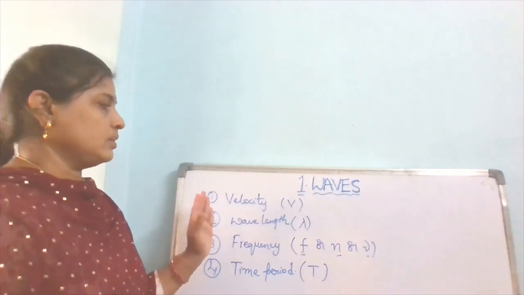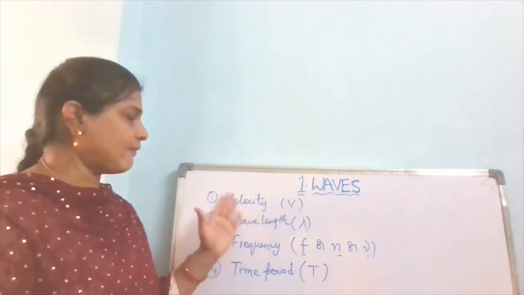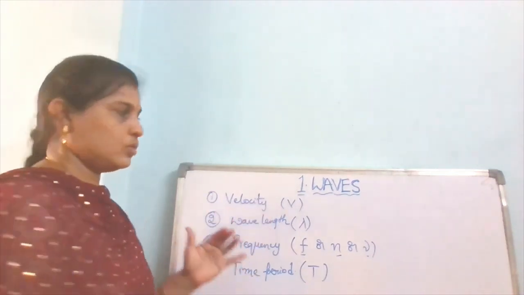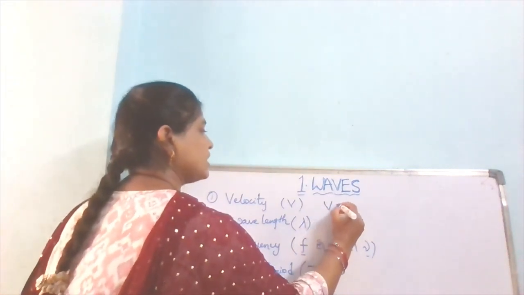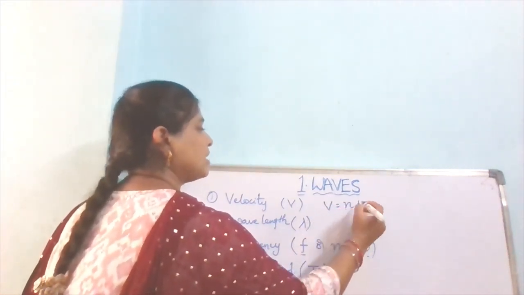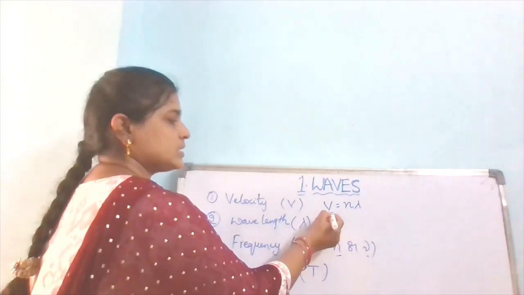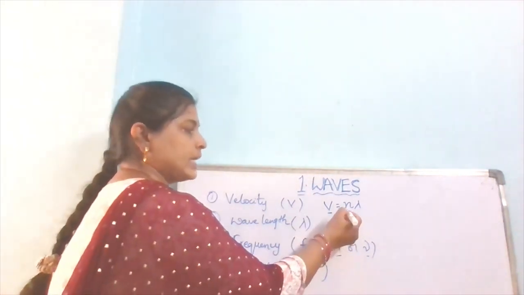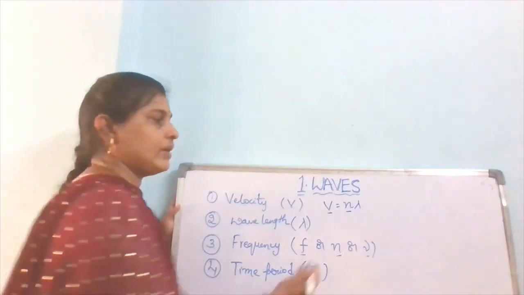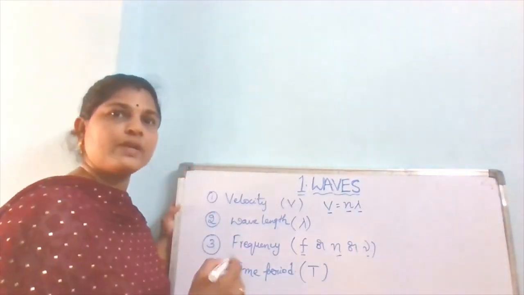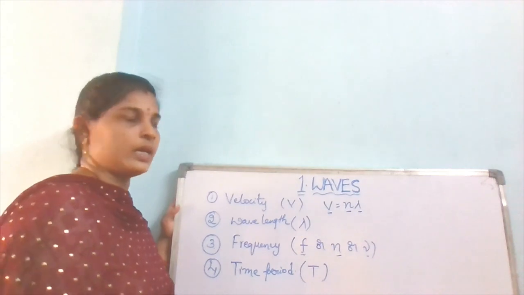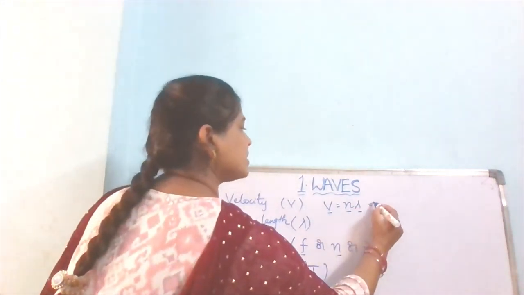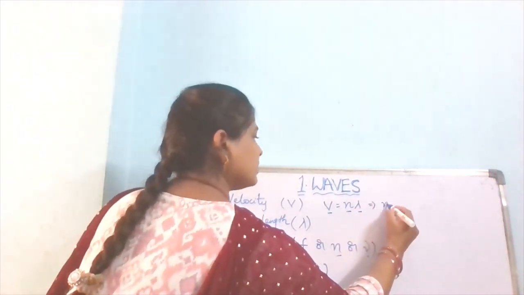Now relating to waves, we have an equation for velocity. You know very well, that equation is v equals n lambda, where v is the velocity of the sound wave or a wave, n is the frequency of the wave, and lambda is the wavelength of that particular sound. We can write this equation in other forms also.